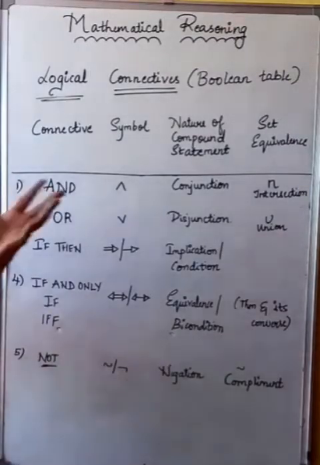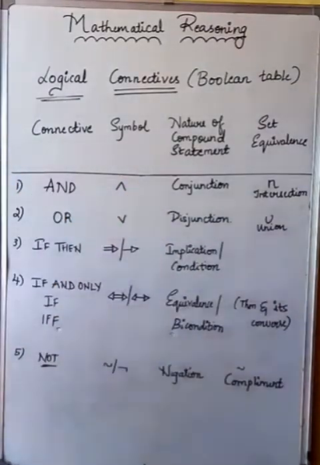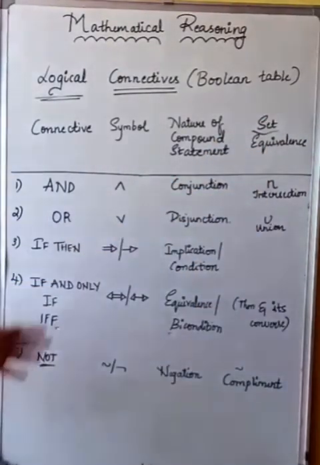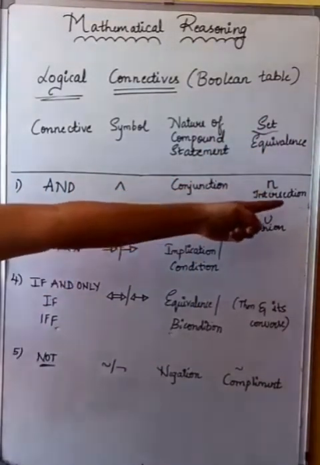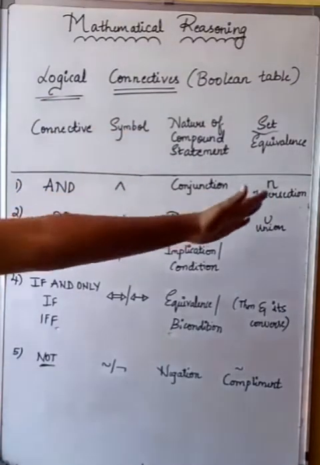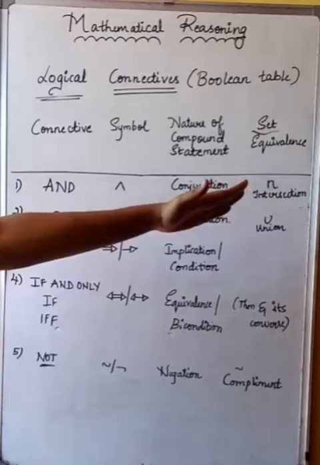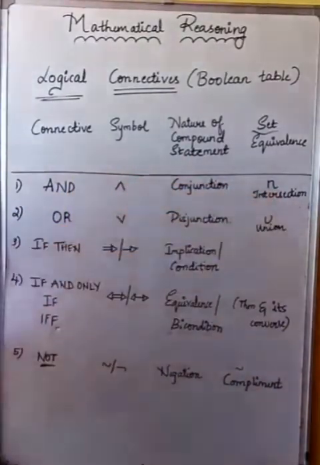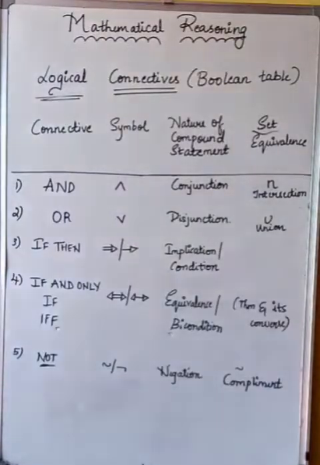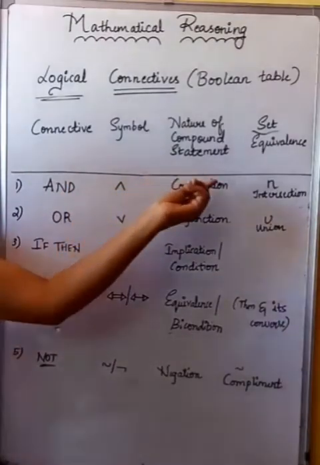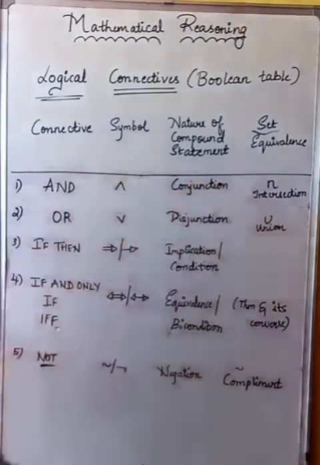So this concept is even connected with the chapter of sets. Is it clear? Whenever it is and, it is nothing but called intersection. For you all just to remember, I have written this word. It is nowhere mentioned in your textbook. Okay, students? Only for you to remember: and is nothing but intersection. Now what is intersection? Usually you take the common things to find the intersection. Same way here also. And is the reverse of V, and it is named as conjunction.